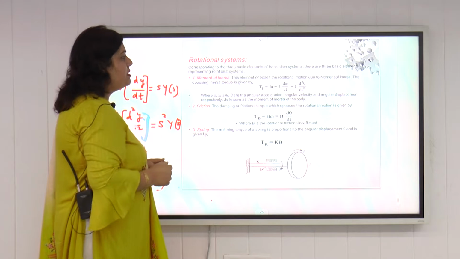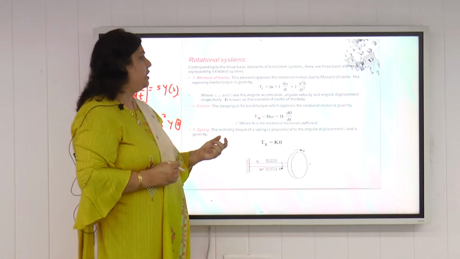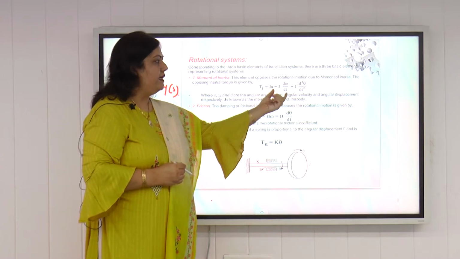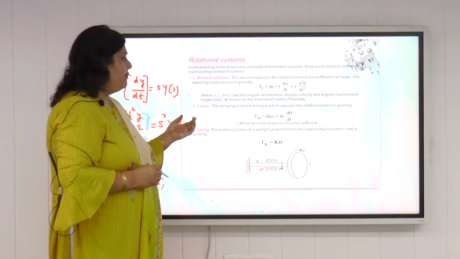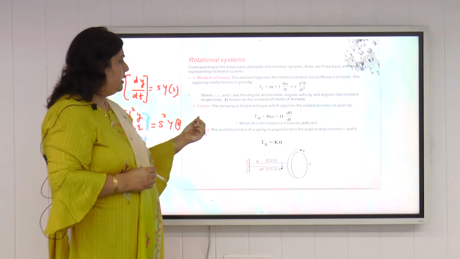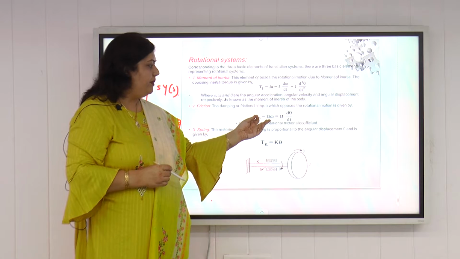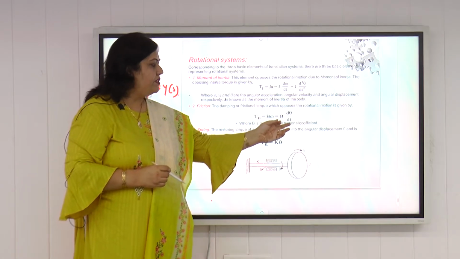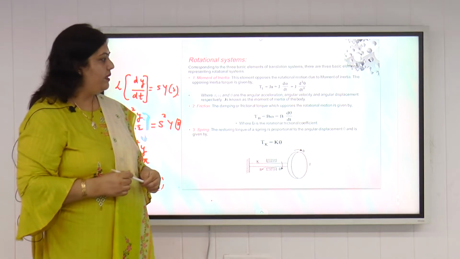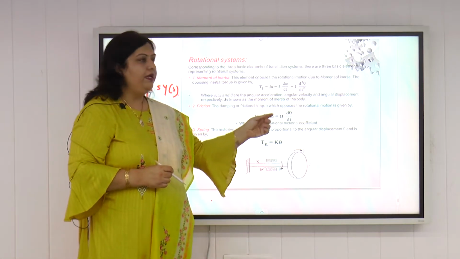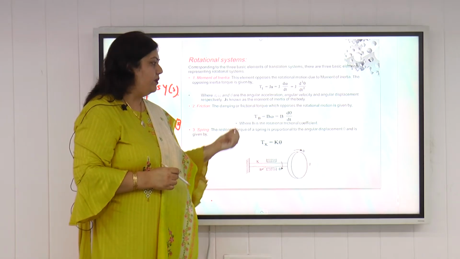So the element opposes the rotational motion due to moment of inertia, and this opposing inertia torque is given by Ti, and that is equal to J d square theta by dt square. Similarly, if we talk about friction, then the frictional torque Tb can be written as B into omega, where B is the rotational frictional coefficient. If we write the angular velocity omega in terms of angular displacement, omega is equal to d theta by dt. So this is the frictional or damping torque.